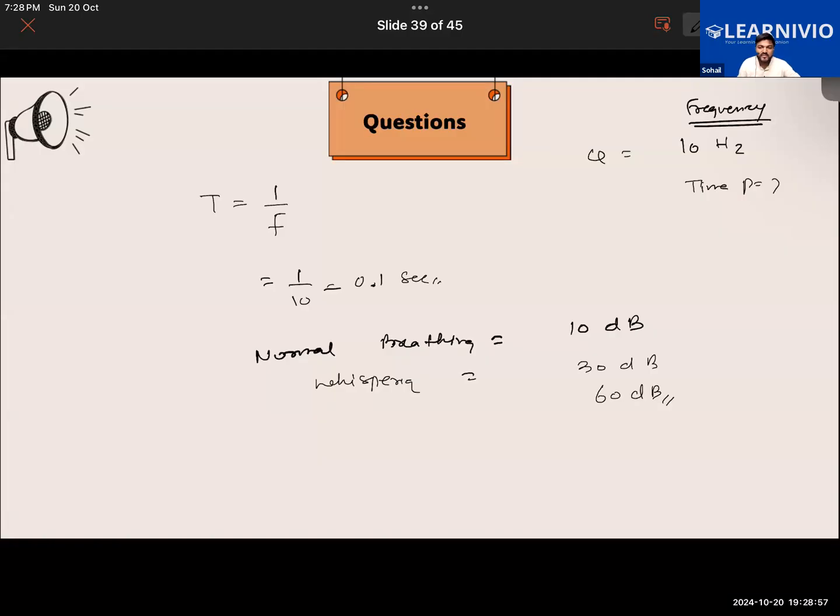And if it is above 140 decibels, then the sound will be hurting too much. Usually, if a jet airplane is taking off, 130 decibels of loudness is produced. But if it is 140 decibels, it will be very painful. It will start to hurt the ear. Okay, so that is one thing.